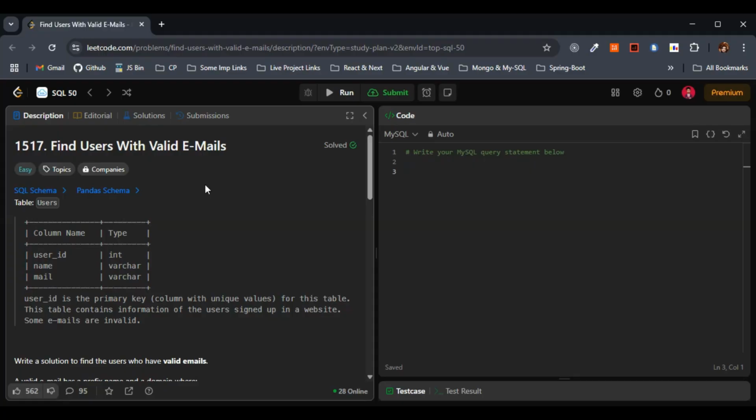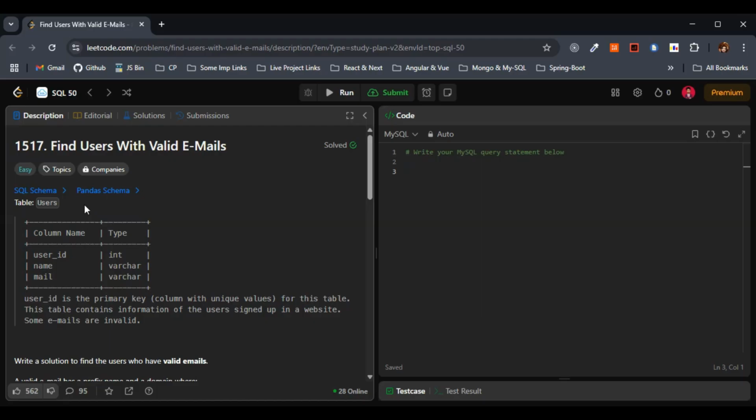For now, let's continue with the particular question. Let's solve the problem number 1517, find users with valid emails. What the question states here is that we are given a table users. We have to find the users with valid emails.